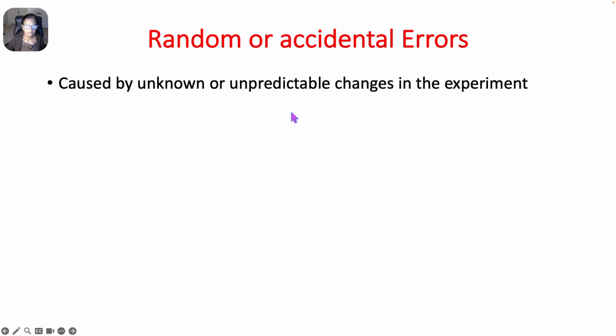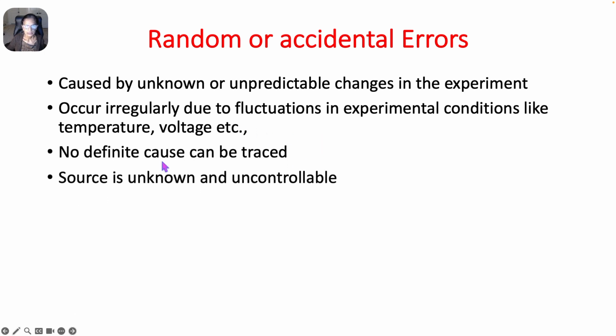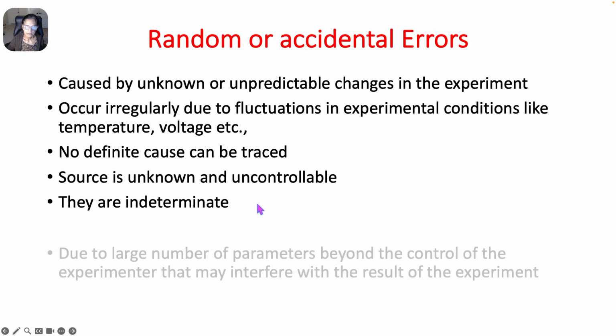The second type of error is random or accidental error. It is caused by unknown or unpredictable changes in the experiment. It occurs irregularly due to fluctuations in experimental conditions like fluctuation in temperature or fluctuation in voltage, etc. There is no definite cause that can be traced to this error. The source is unknown and uncontrollable. These are indeterminate. We cannot find out the magnitude of this error.